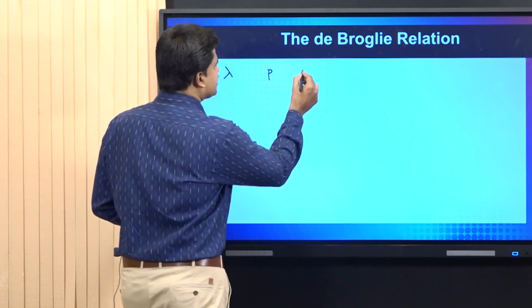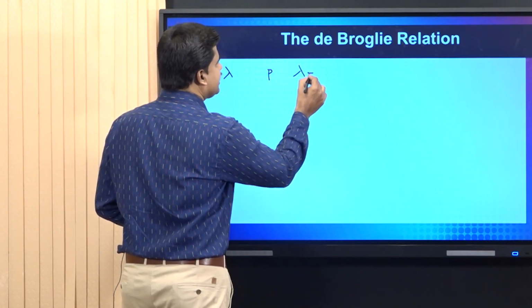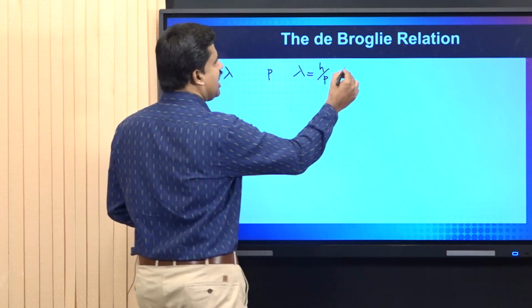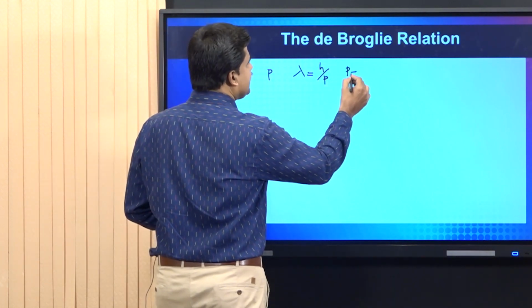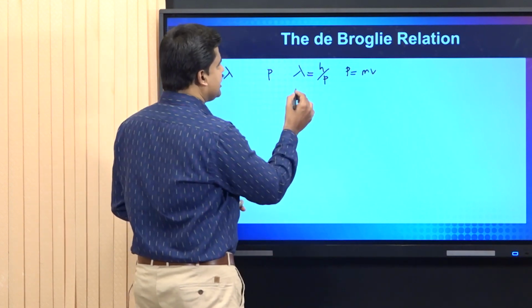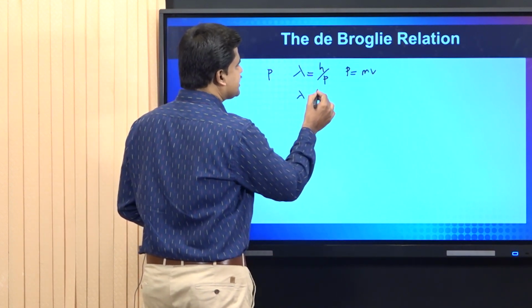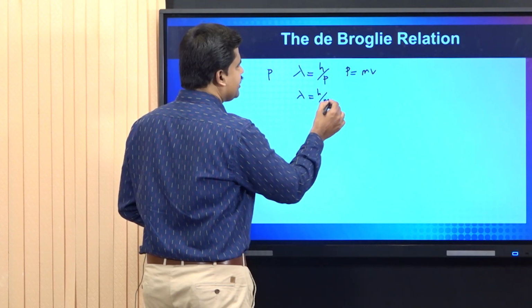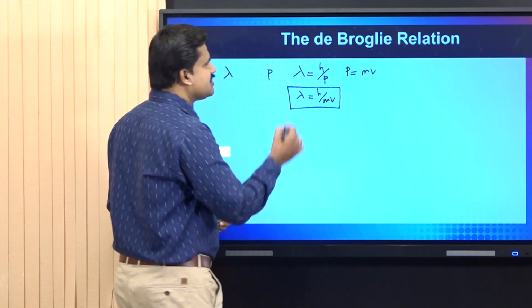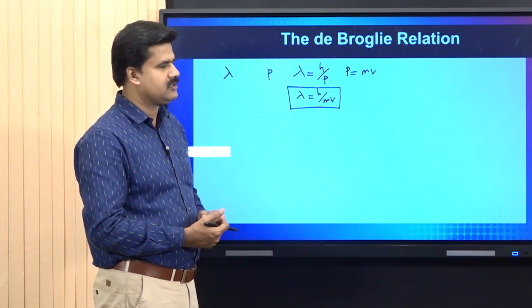The de Broglie relation is lambda is equal to h by p. We already know that p is equal to mass into velocity. Therefore, lambda is equal to h by mv. This relationship is known as the de Broglie relation.